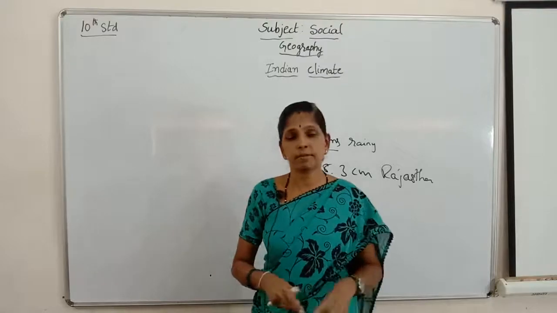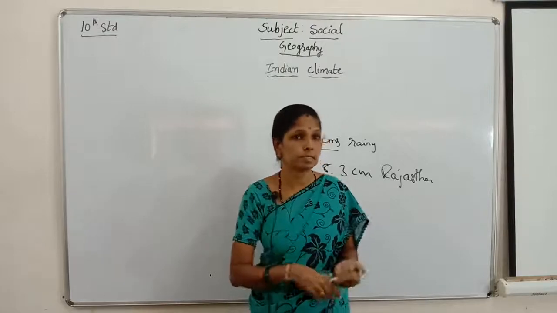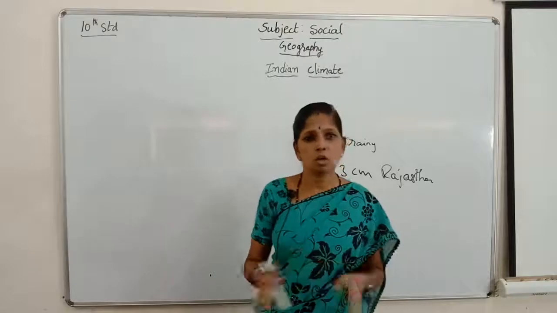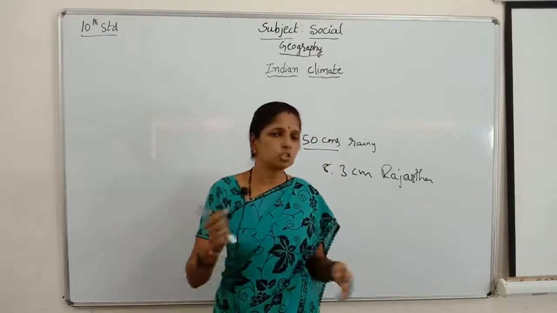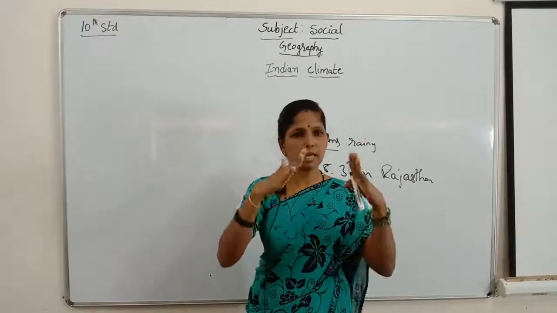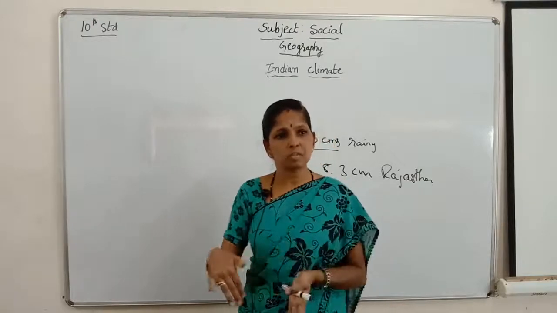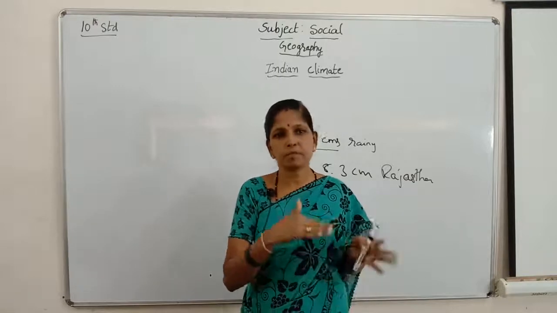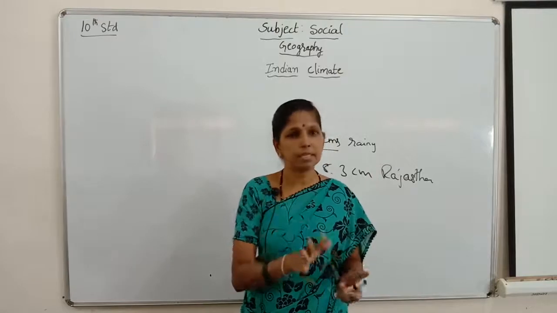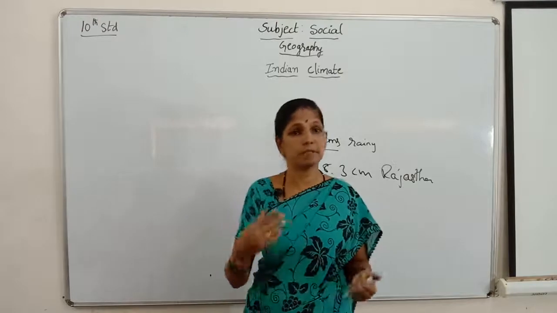Not only that, there are some areas in India where we can see medium rainfall, more than 50 to 100 centimeters. It is a long belt extending from northern Punjab to the Cape of Kanyakumari. It is broader in the north and narrower towards the south in the peninsular area, between the Western Ghats and the Eastern Ghats. Not only that, there are some areas which get heavy rainfall.